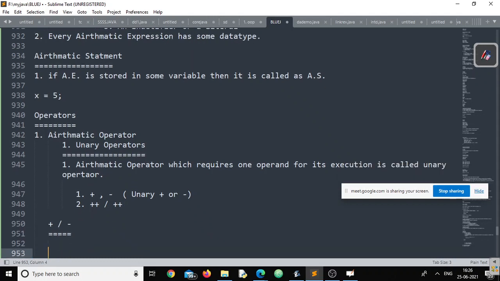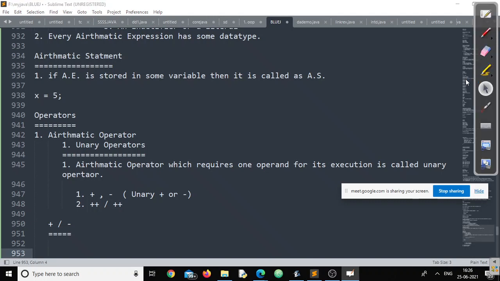Let's start with an example. These two, unary plus and unary minus, are used as a prefix to the identifier. They change the sign of the operand accordingly. What does that mean? Suppose a is equal to 8.